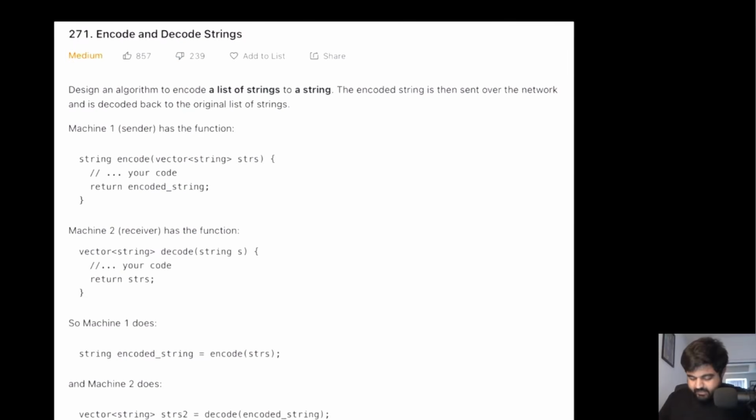So this is a LeetCode medium problem, and basically we are given a list of strings. Now we need to design an algorithm where we are actually encoding this given list of strings into a single string. Then we are told that that single string is supposed to be sent over a network, and when we get back to the second machine, we need to decode that given string into the original list of strings.